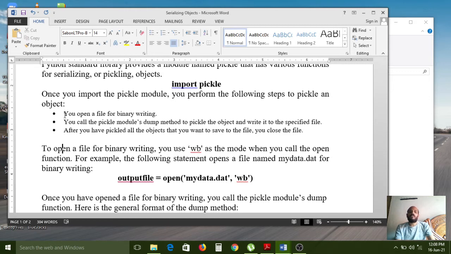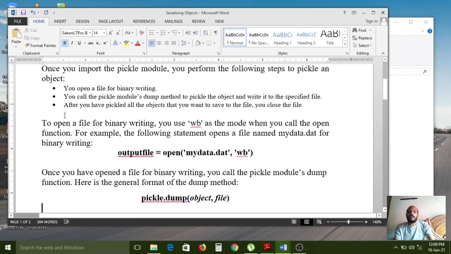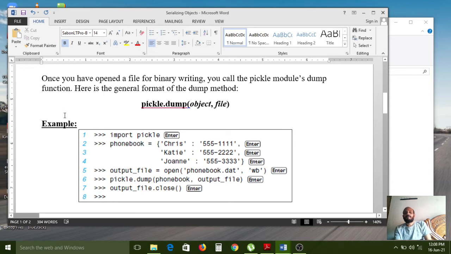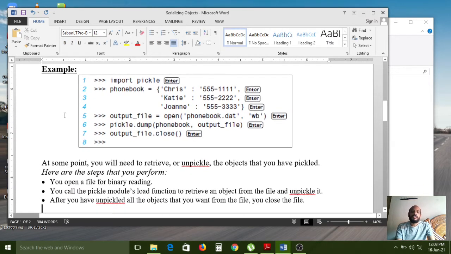So first we need to open one file. After that we need to give the file name, and the writing mode also we need to mention along with the open function. After that you need to dump the data and also close the created file. So that is the process of this.